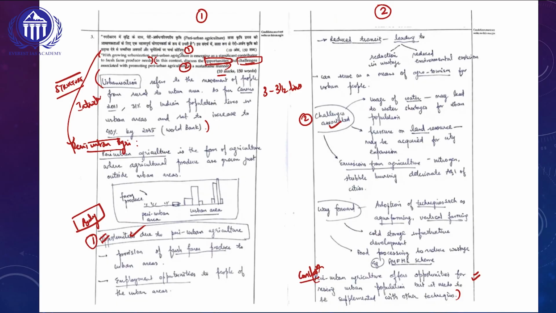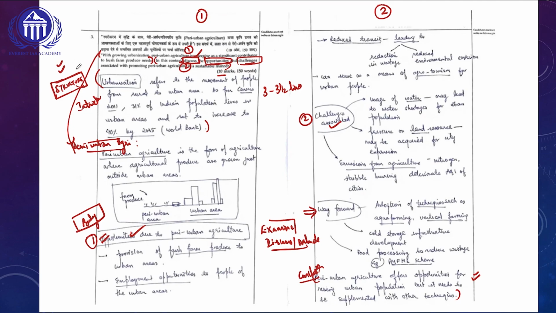Since this question is using the directive discuss, this topper has used a way forward before the conclusion. We know very well in the UPSC Mains examination, whenever they are asking us to answer with directives like examine, discuss and evaluate, we can try to use a way forward in our answer before the conclusion. So this is one important thing we should do in the structure of the answer writing.